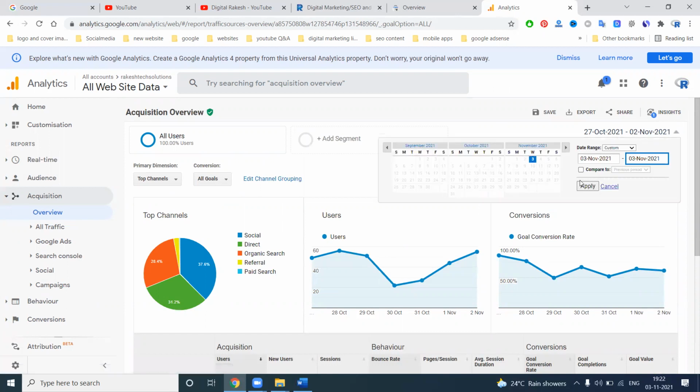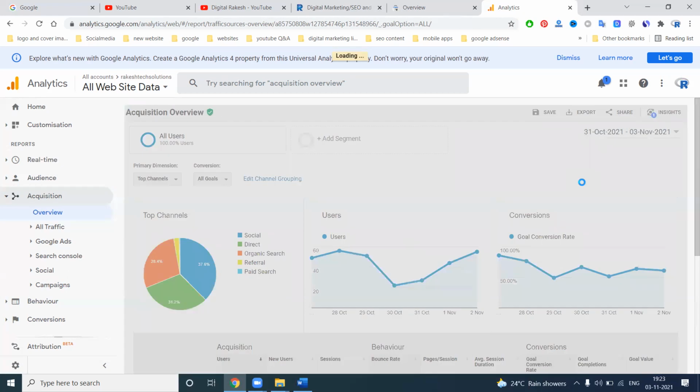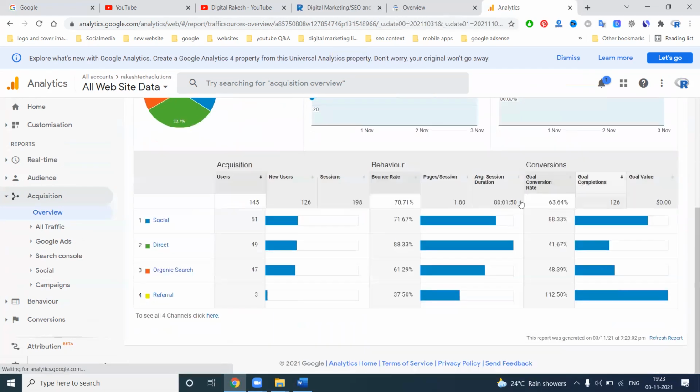If the third is also selected, 31st to 3rd, only for 4 days: Social 51, direct 49, organic 47, referral 3.